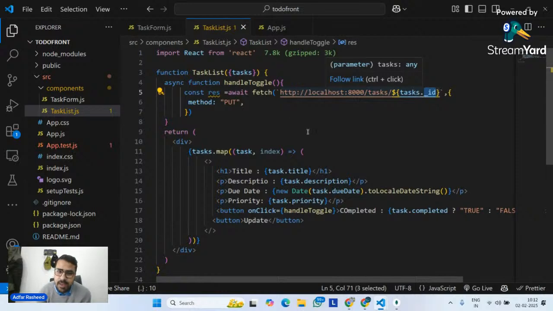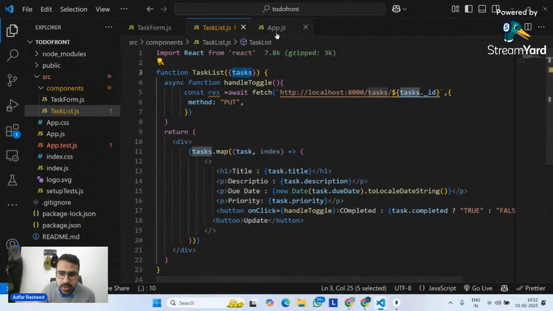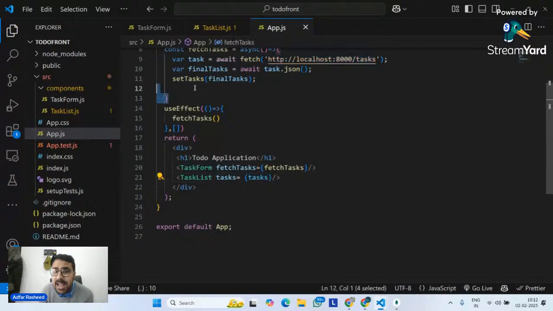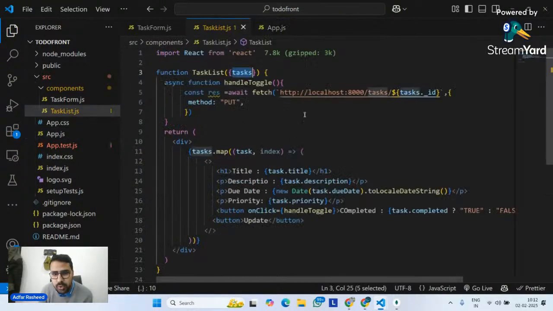Because when we talk about tasks, it's a prop, and if you look at this prop, it is an array of objects. Do you think an array of objects has an ID, or does an individual item have an ID? This is my whole tasks, these are 5, 10 tasks, and all the tasks together do not have an ID. Individual tasks have an ID. So when I implement map on this array, each task has an ID. So not this tasks.